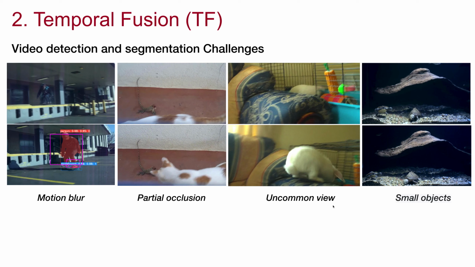For most existing methods, a video is directly divided into individual frames for frame-level instance segmentation, ignoring the temporal correlation between adjacent frames. These methods fail to deal with challenging videos with motion blur, partial occlusion, uncommon views, small objects, and so on.